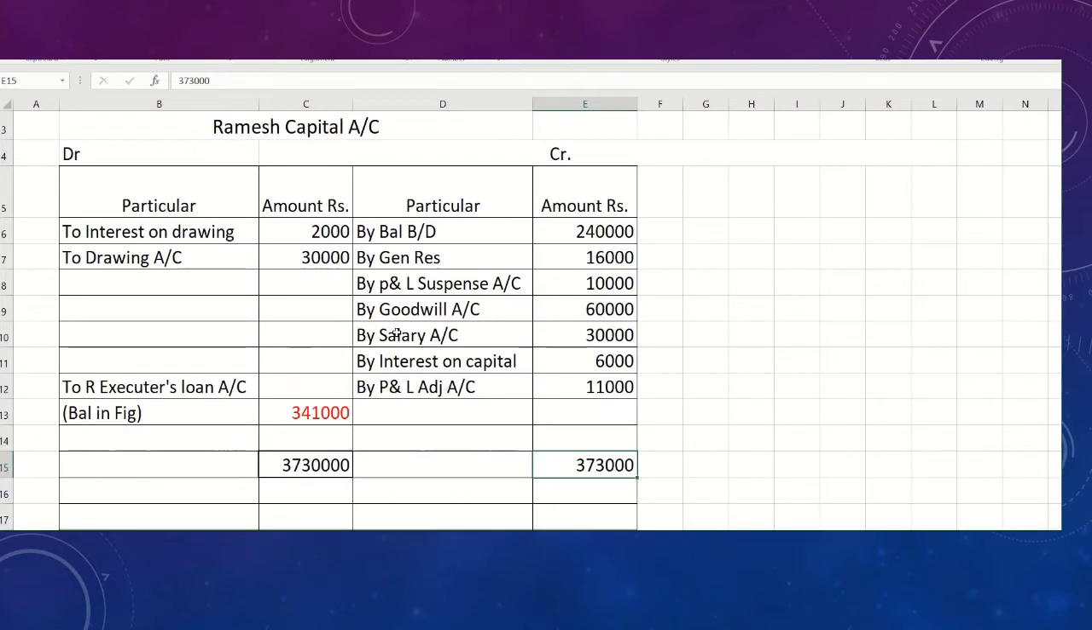But we have prepared only one partner's capital account, that is Ramesh. So what is the old ratio given to you? 3 is to 2 is to 1, students. So what will be Ramesh's share of general reserve? This should be your first working note. You use the full form, I am using the short form, students. So Ramesh's share of general reserve equals, you will write, total general reserve given 96,000.